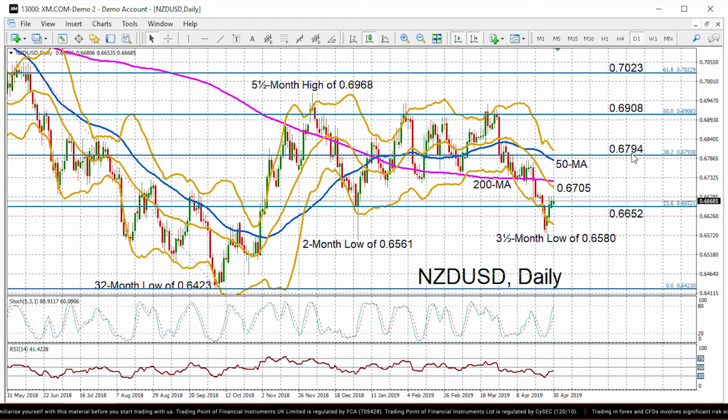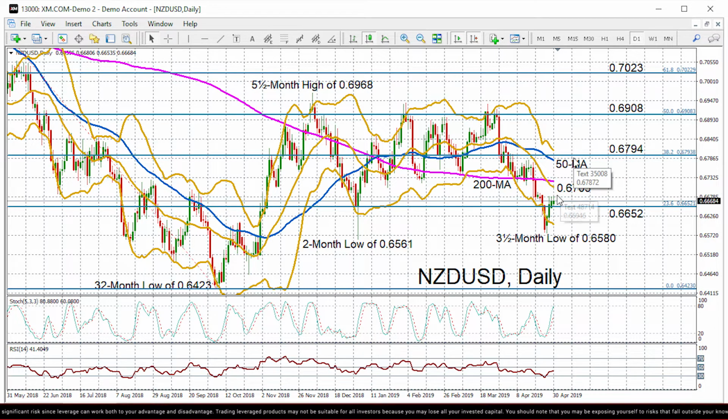So that's around 0.6794, and then another hurdle at the top of the Bollinger Band, which is just above the 0.68 handle. So clearing that resistance zone as well would put the Kiwi dollar on a more positive footing.